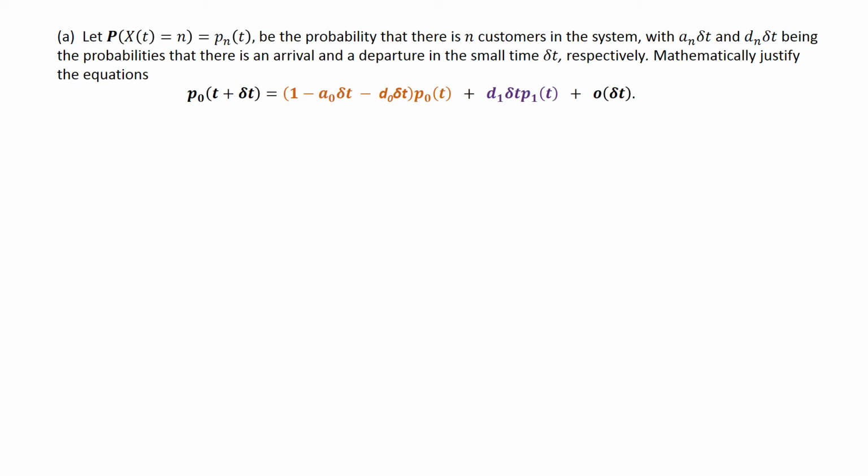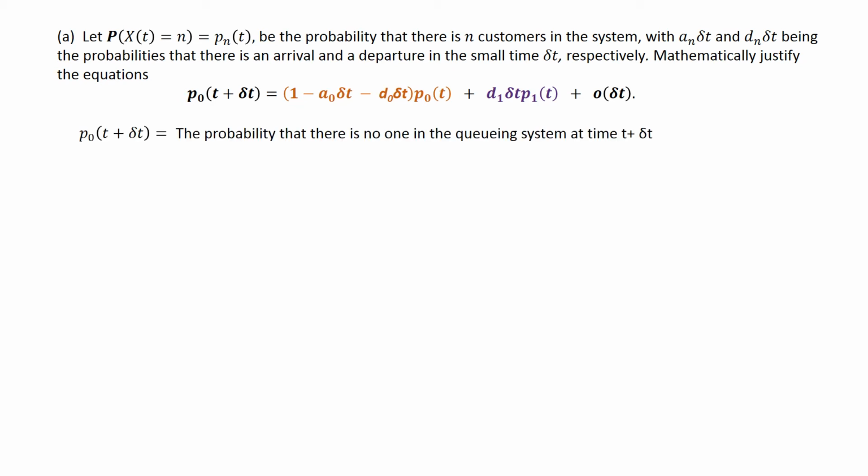Right, so we have to mathematically justify this equation that the probability that there are no people in the system at time t plus delta t is equal to these three situations. Situation 1, situation 2, or situation 3. So when there's a plus in probability, it is or. And when there's an and in probability, you multiply. And we have multiplication here.